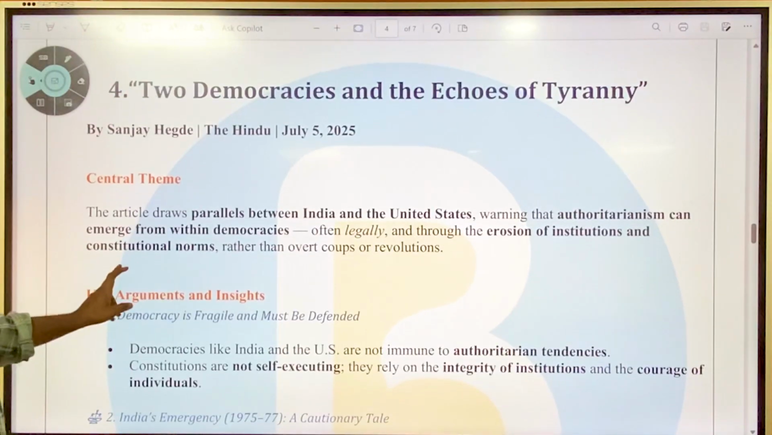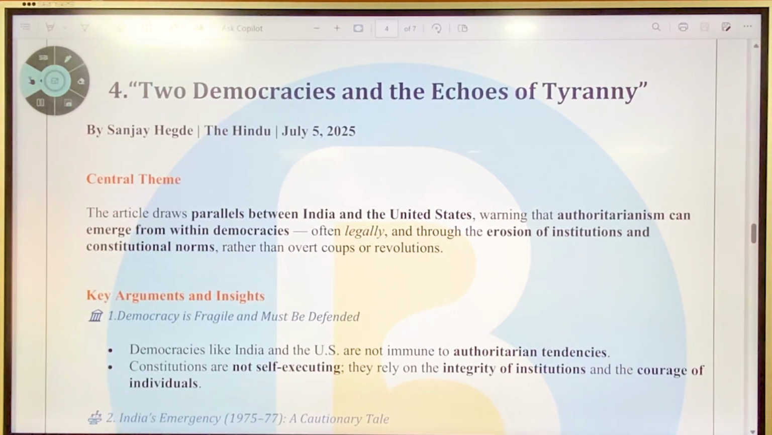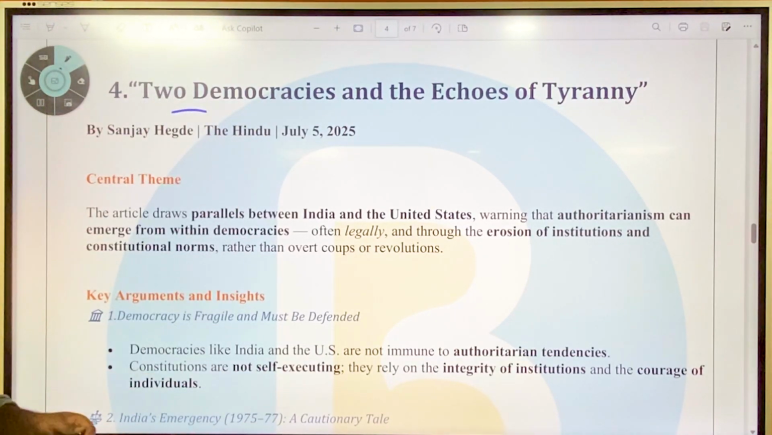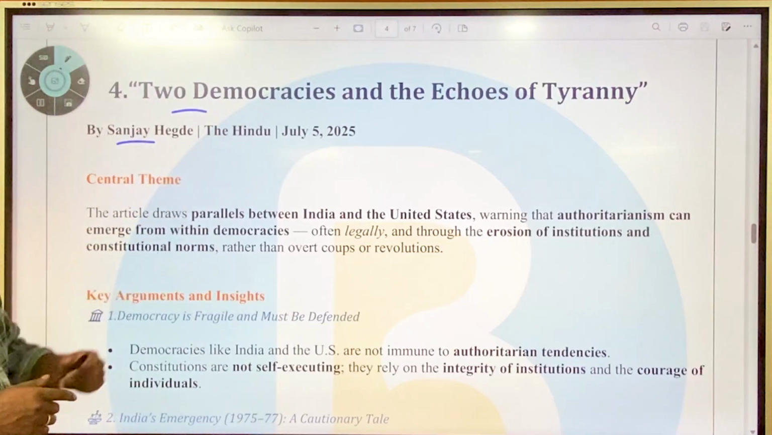Okay, then this is an important editorial in The Hindu. It talks about two democracies and the echoes of tyranny. It was written by Sanjay Hegde.